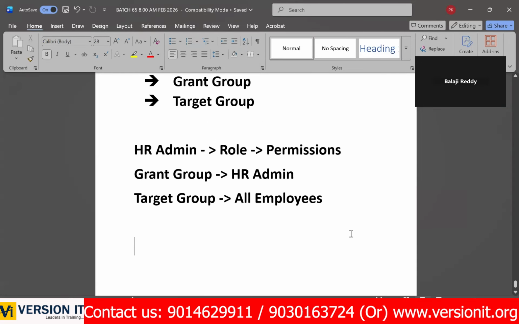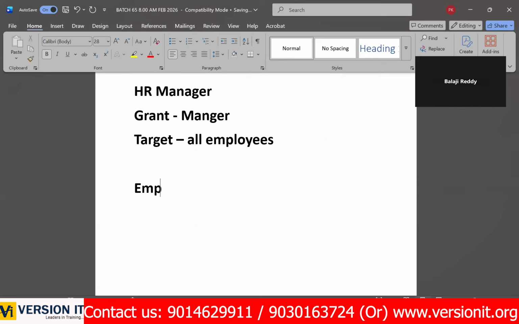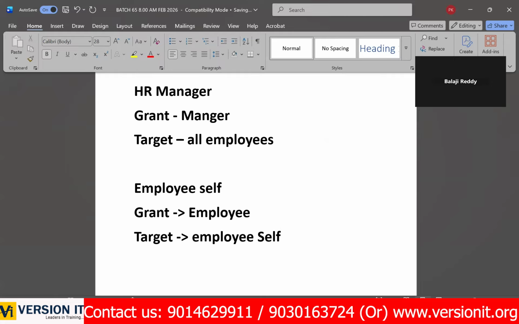For example, you tell me, for employee self, who is grant? The grant is employee. Who is target? Himself. The target is himself, which means employee self. So that he can perform actions on his own data. He can view his personal data. He can edit his personal data. That's it, only in his login.